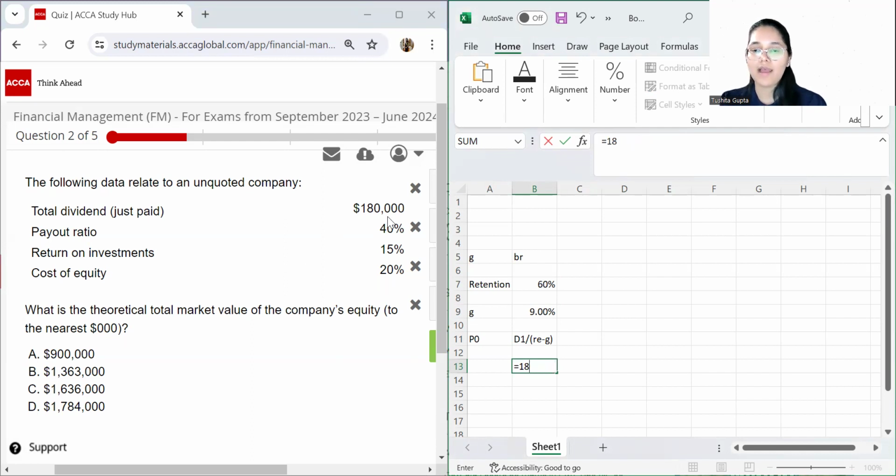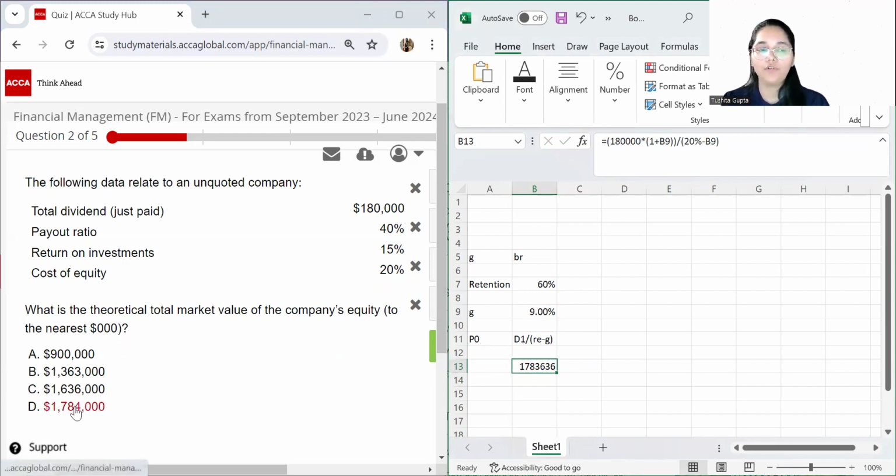Let me use brackets to separate numerator and denominator. 180,000 is the dividend of this year, and this has to be multiplied with 1 plus the growth rate, which is 9%. So this is my numerator. For my denominator, I have the required rate of return, which is the cost of equity, 20%, minus your growth rate, which is again 9%. I close these brackets, and with this, I have the market value of the company's equity, and this is